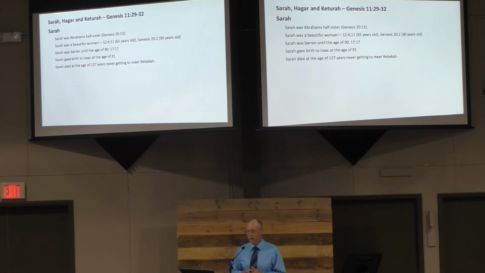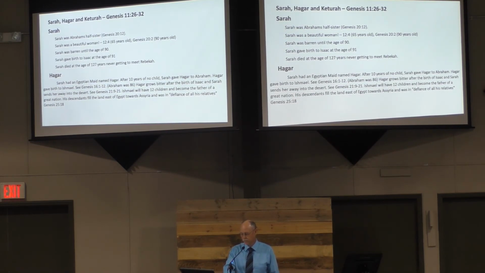And what's kind of sad about this, and we'll look at this event in a little bit more detail, she dies at 127 and she never gets to meet Rebekah. And Rebekah is also going to be a very beautiful woman. Of course, Abraham will find Rebekah for Isaac after the death of Sarah. And it's just kind of a shame. You mamas know how much you love your daughters-in-law. And she just never got to meet Rebekah. Again, just kind of interesting things about Sarah.